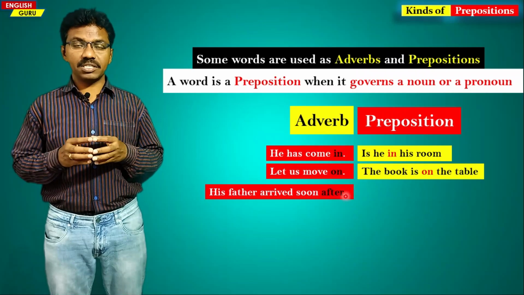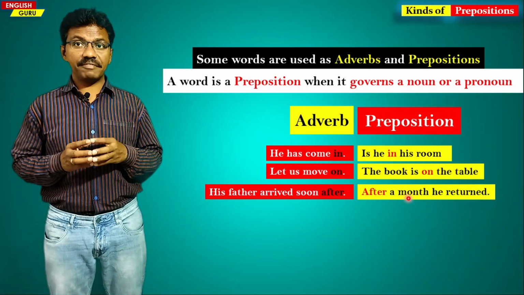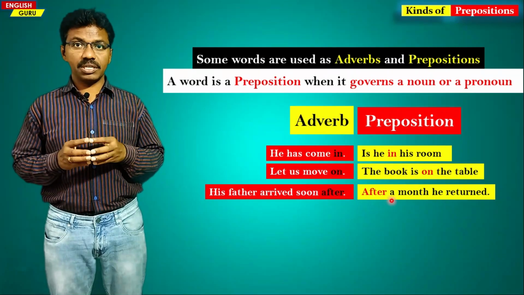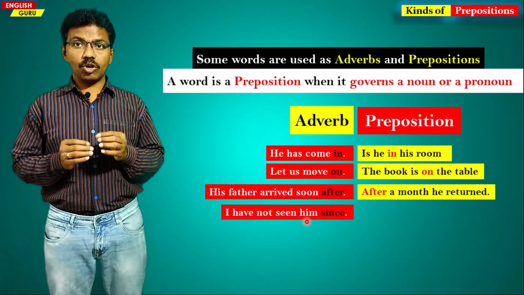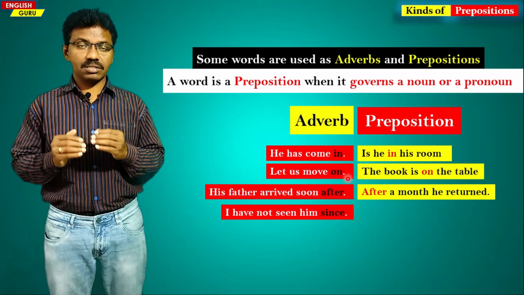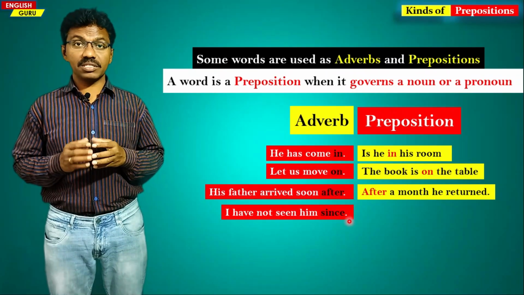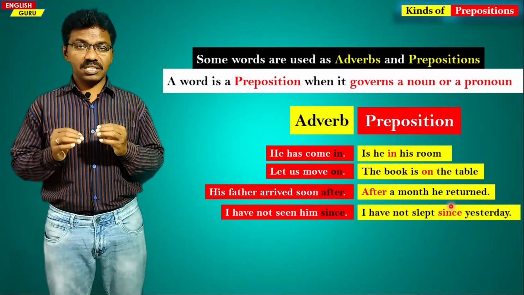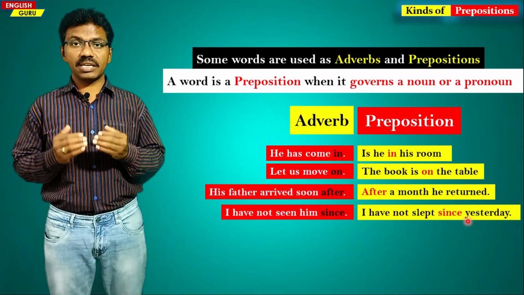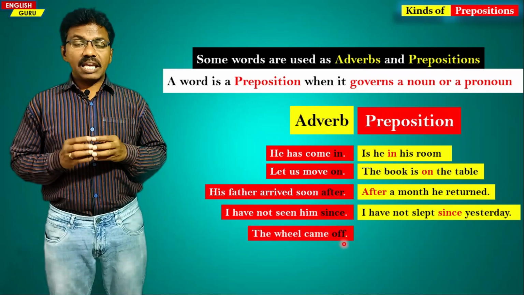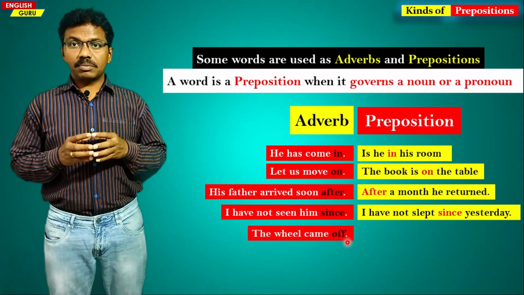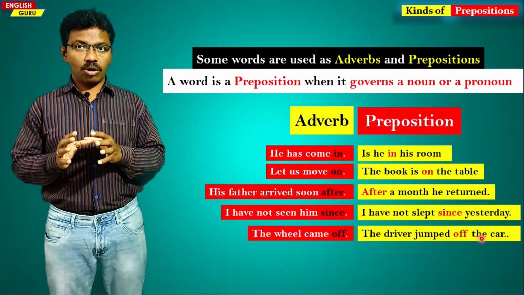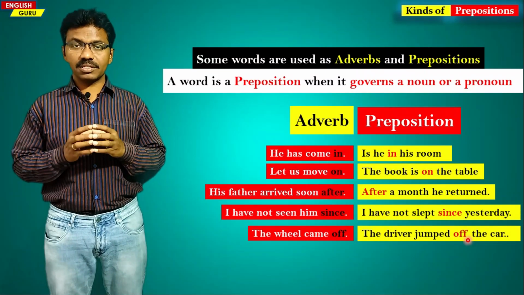After, adverb in this sentence, whereas in the next sentence, after a month, he returned. After, a preposition here. In the next sentence, I have not seen him since. Since is an adverb in this sentence, whereas in the next sentence, I have not slept since yesterday. Since is a preposition in this sentence. In the next sentence, the wheel came off. Off is an adverb here. In the next sentence, the driver jumped off the car. Off is a preposition in this sentence.